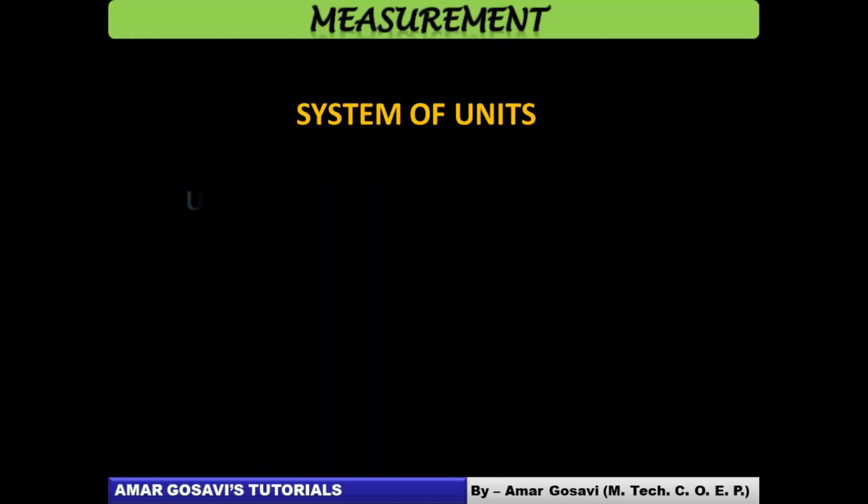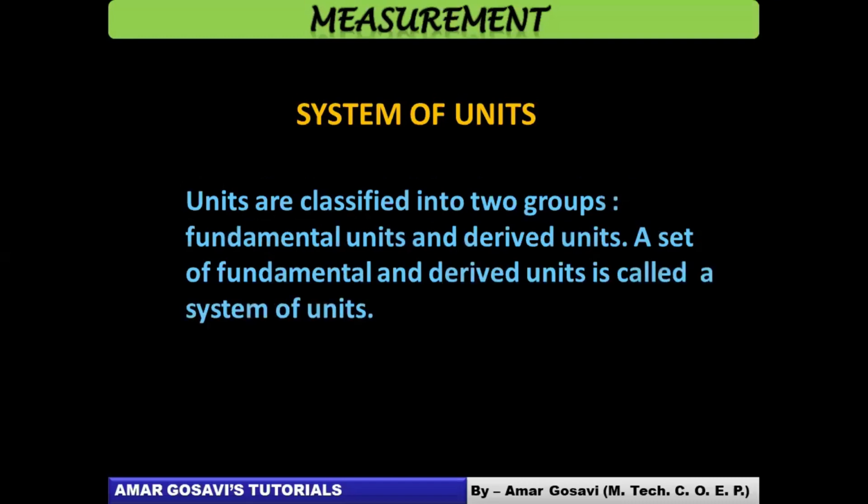Okay, let's talk about system of units. Units are classified into 2 groups basically, fundamental units and derived units. So a set of fundamental and derived units is called a system of units. Again, more clarification on what a system of units can be considered as. Okay, let's move ahead.